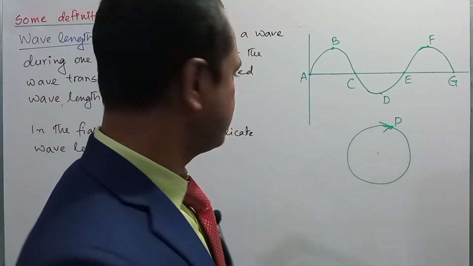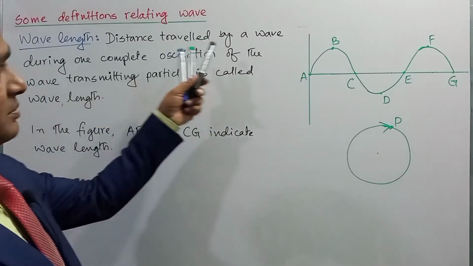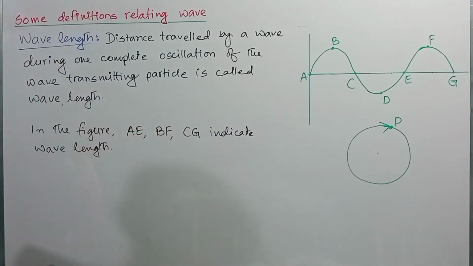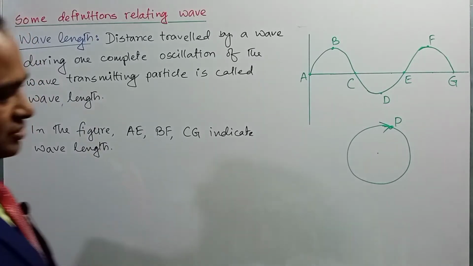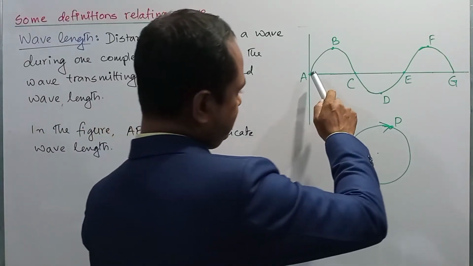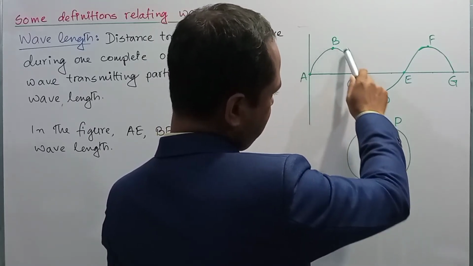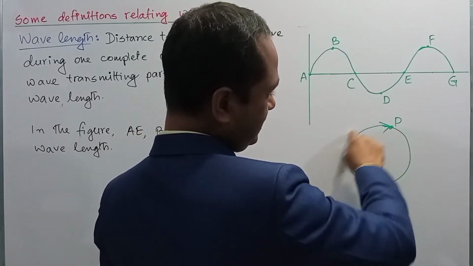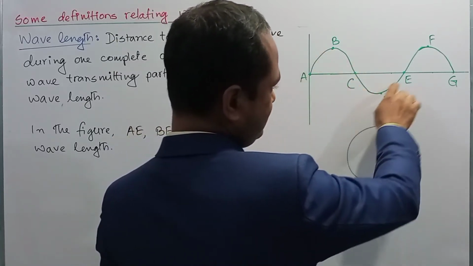Now we will see another important definition, that is wavelength. It's a very important definition. Distance traveled by a wave during one complete oscillation of a wave transmitting particle is called wavelength. In the figure, AE, BF or CG indicates the wavelength. When a particle executes one complete oscillation, that is represented by this portion of the wave, right? So when it completes one oscillation or one rotation, it will be represented in the figure from A to E.